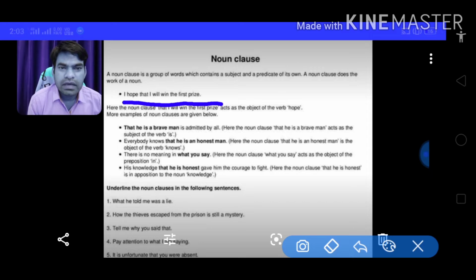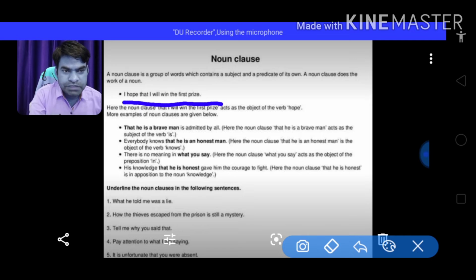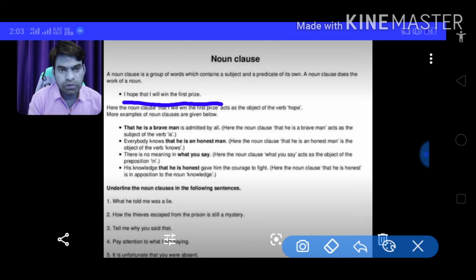In this sentence, I hope that I will win the first prize. Friends, here in this sentence, that I will win the first prize is the noun clause, and I is the subject, hope is the verb, and that I will win the first prize is the object of the verb hope, since hope is the verb here.